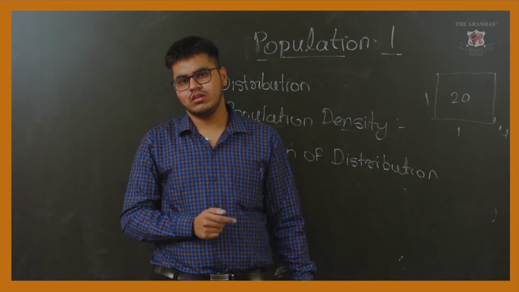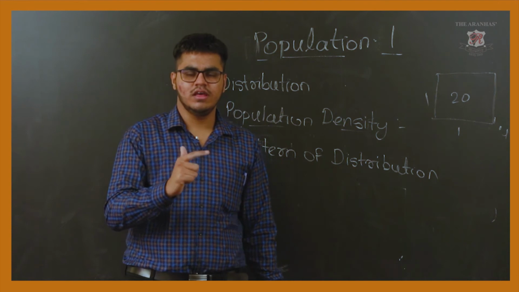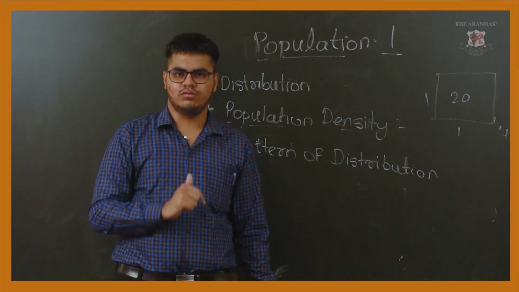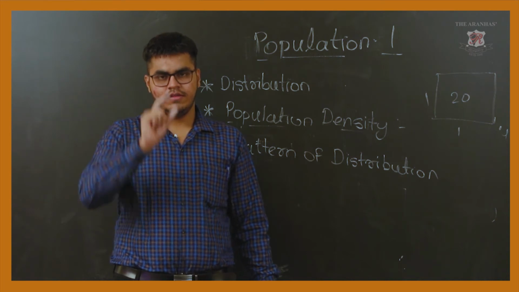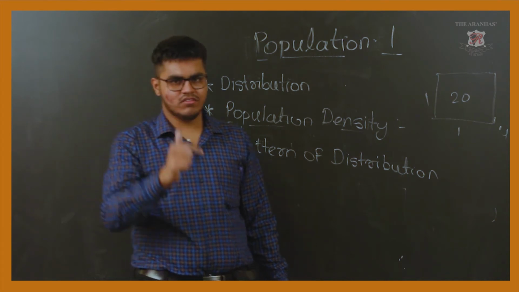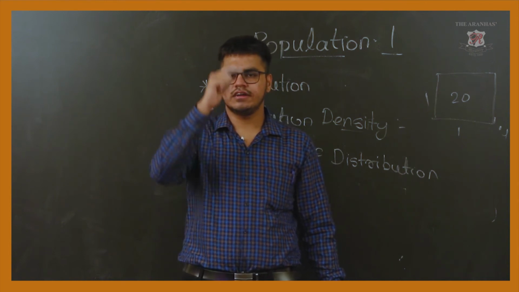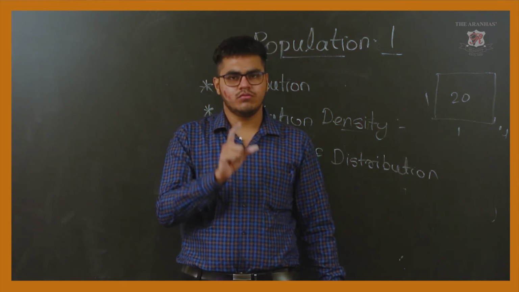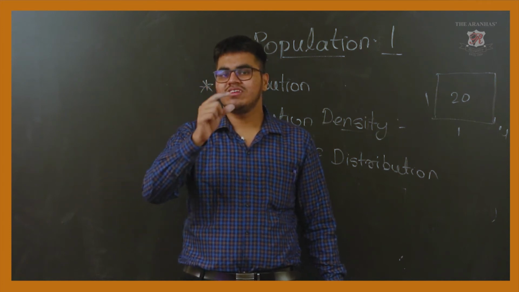What is the first conclusion? Snow covered regions near the North Pole and the South Pole are sparsely populated. Got it? Look at the area near Antarctica and near the South Pole and North Pole. If you see the population map, we will find the population is less.